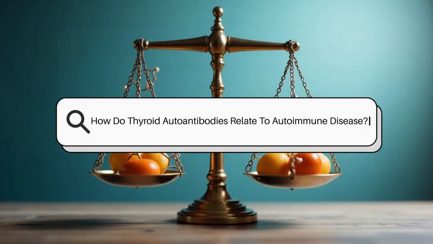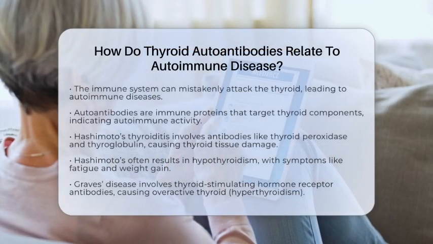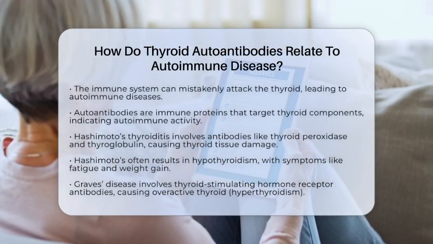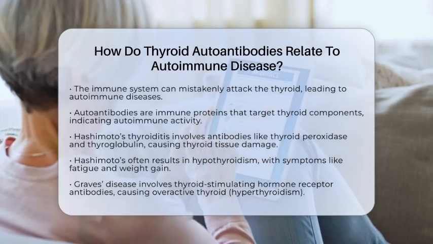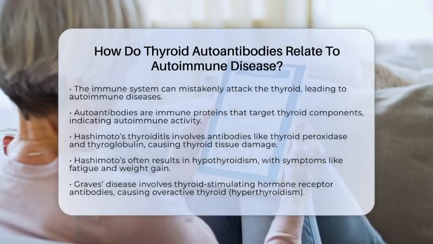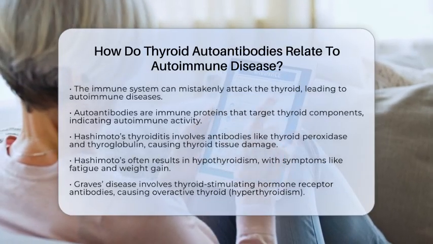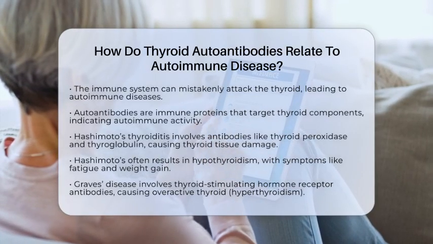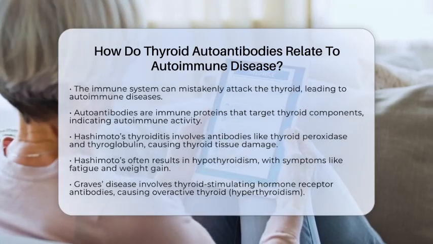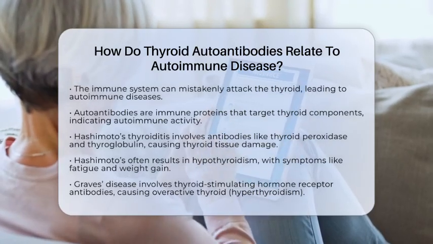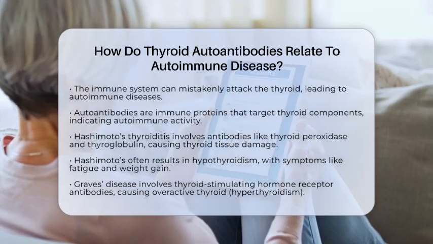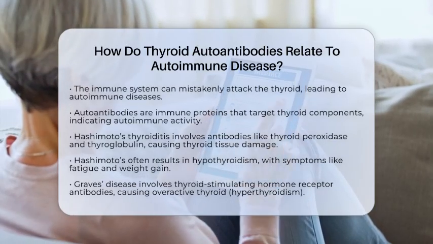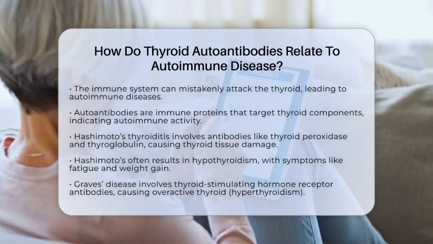How do thyroid autoantibodies relate to autoimmune disease? Imagine your immune system as a vigilant security team, always on the lookout for threats. Sometimes, this team gets confused and mistakenly targets your own body, leading to autoimmune diseases. When it comes to the thyroid gland, this confusion often shows up through the production of special proteins called autoantibodies.